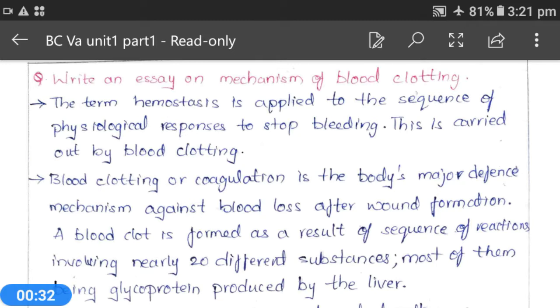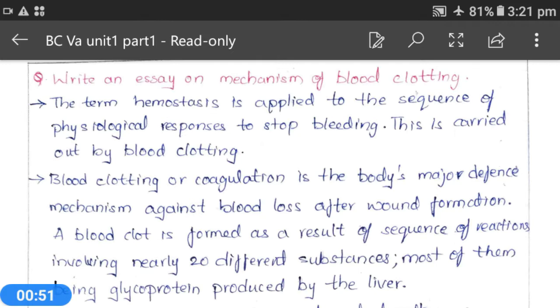From this paper, let's discuss the topic blood clotting from Unit 1. Let's start with the mechanism of blood clotting or coagulation of blood.